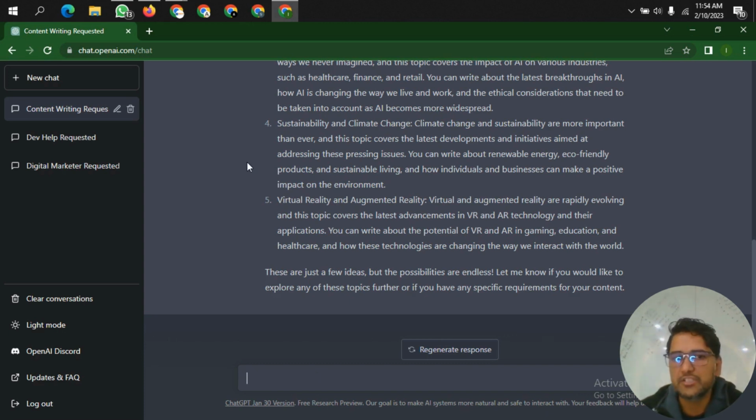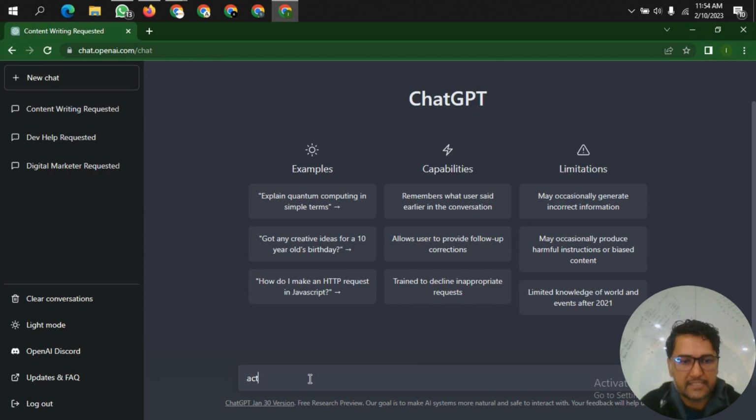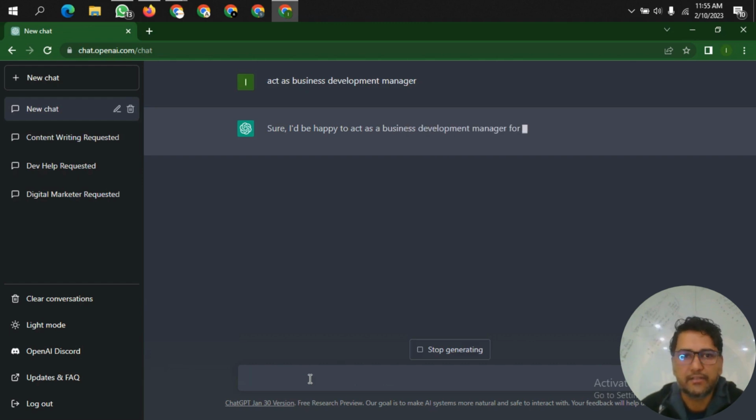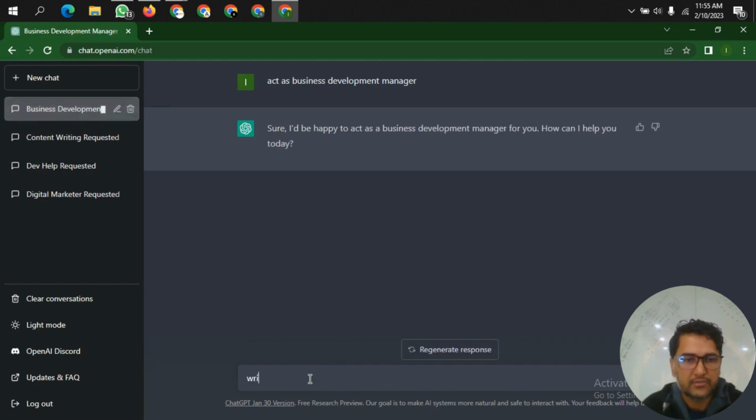So yeah, ChatGPT is not just for writing content or writing different techniques. We can also develop different tools using coding, develop different checklists, develop different strategies for our business, develop different proposals. Let me again, let's ask it to act as a business development manager. Then I will ask it to write a proposal for SEO services for a construction company.